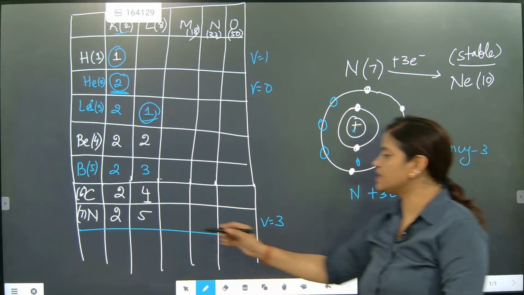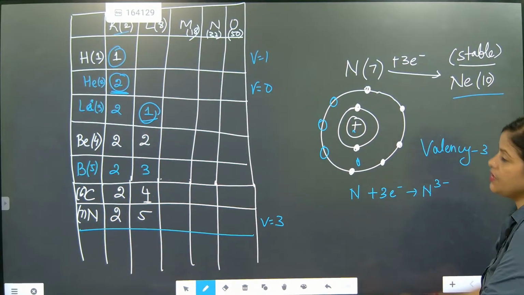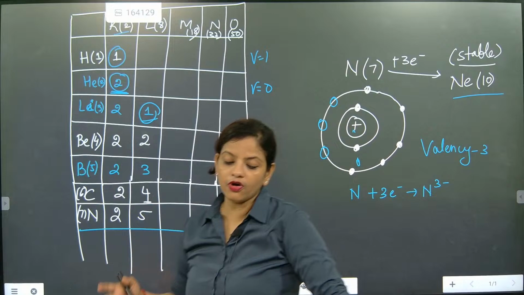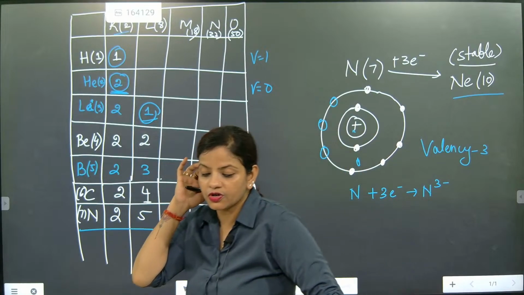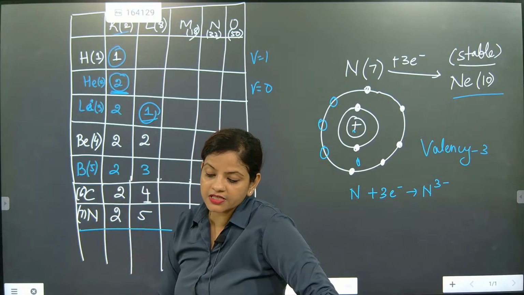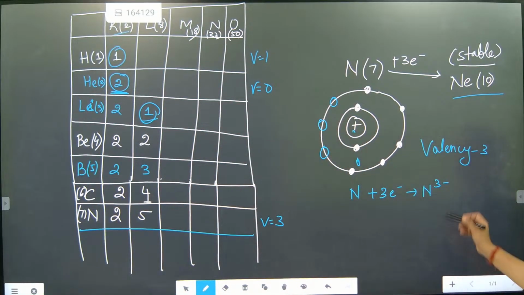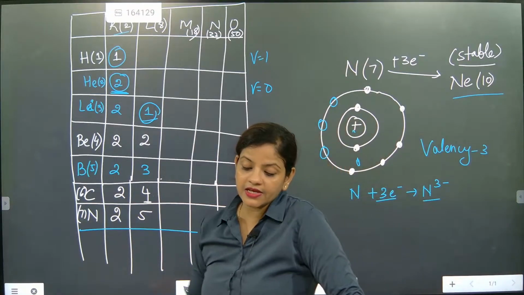Here nitrogen wants to gain the nearest noble gas configuration of neon. Neon has 10, so nitrogen was looking for 3 electrons. Once it takes 3 electrons, it will become N3 minus. So what is the valency? Here valency is 3.